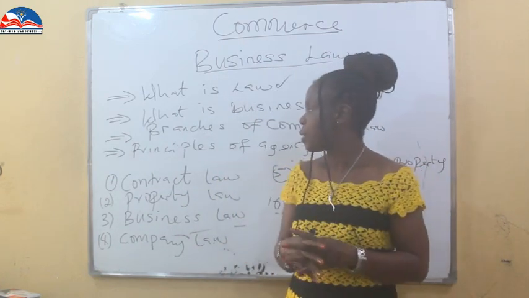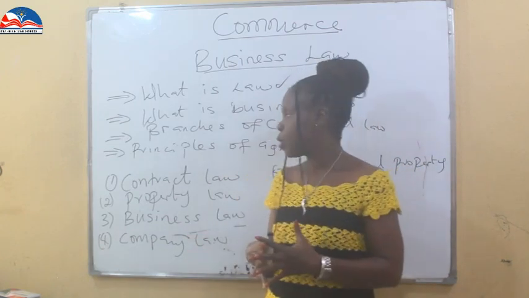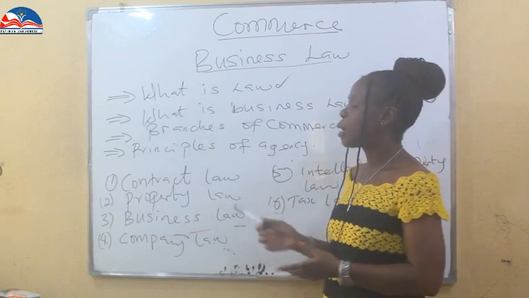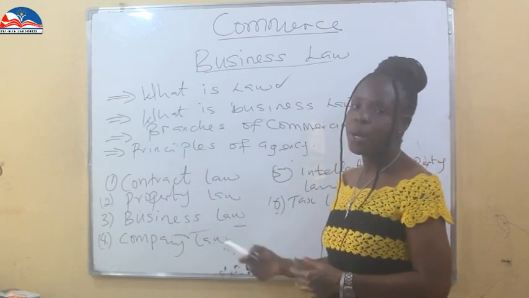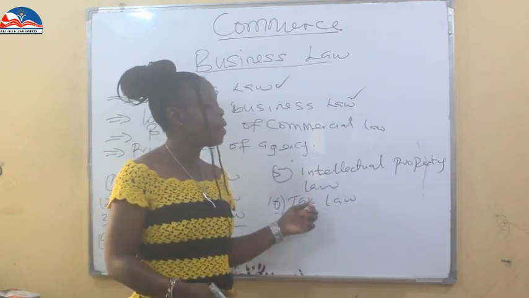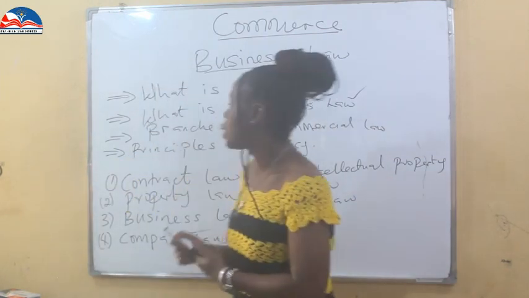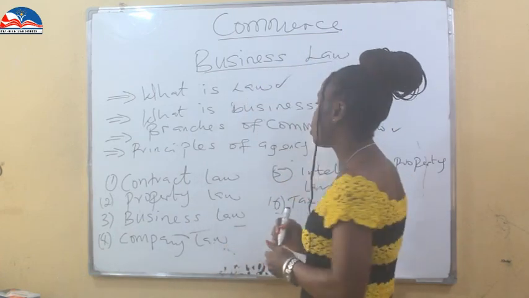These are the branches of commercial laws. So we discussed six: contract law, property law, business law, company or corporate law, intellectual property law, and then the tax law, which has covered the third area of our class for today.